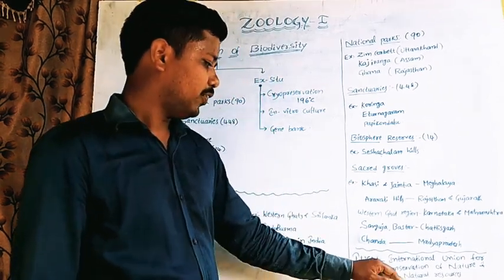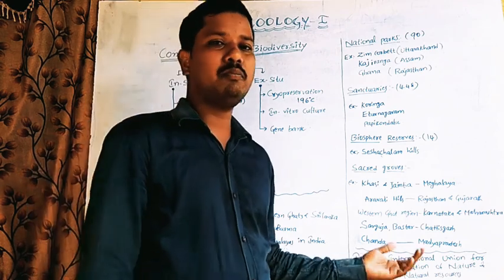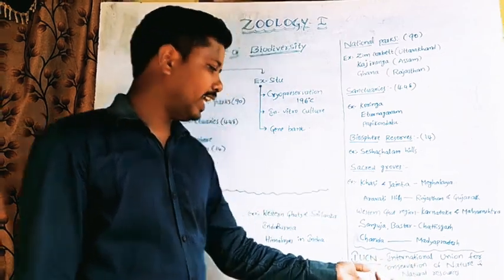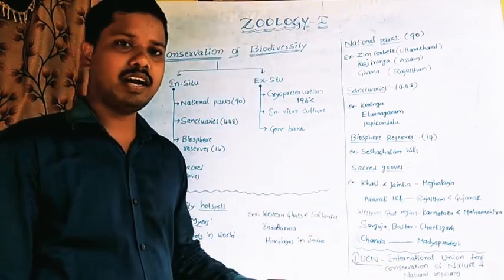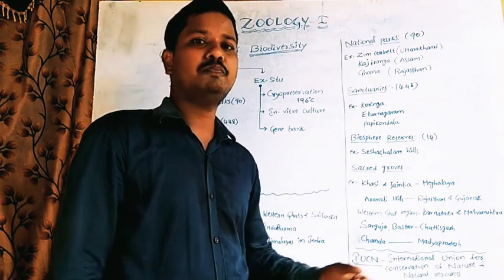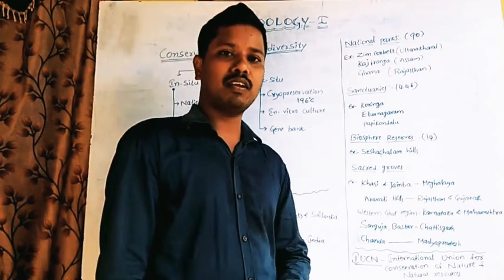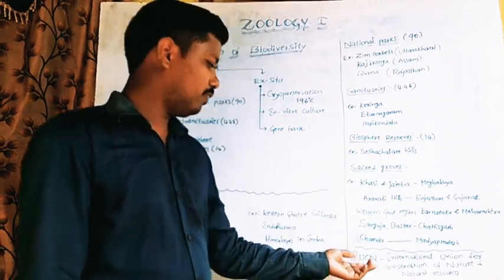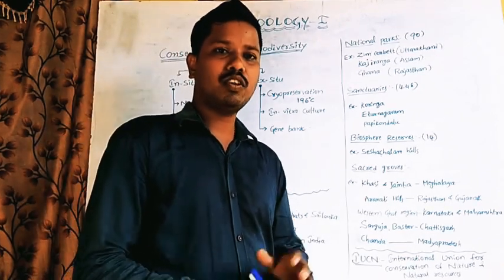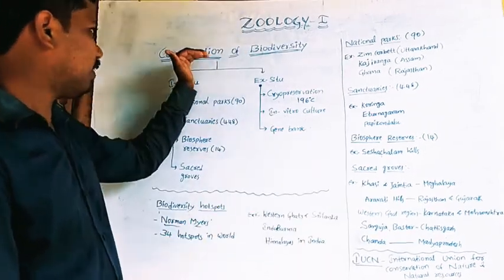This union established red data books which list endangered species or threatened species or extinct species. So these red data books list which species will become extinct. Those species are protected under the conservation process.